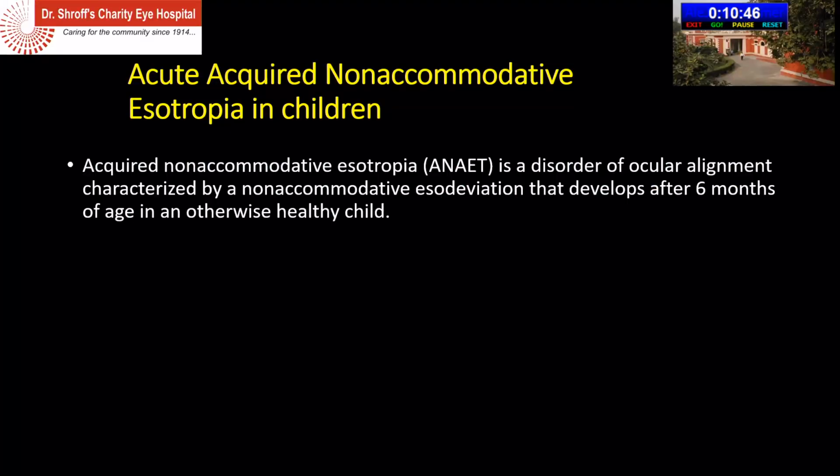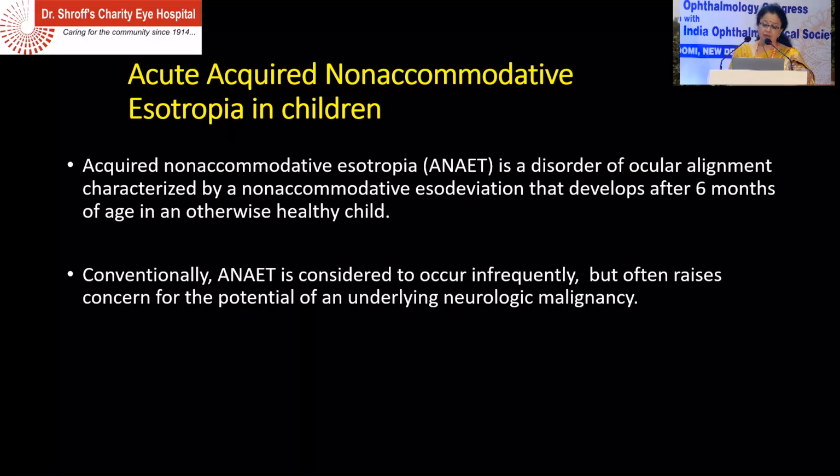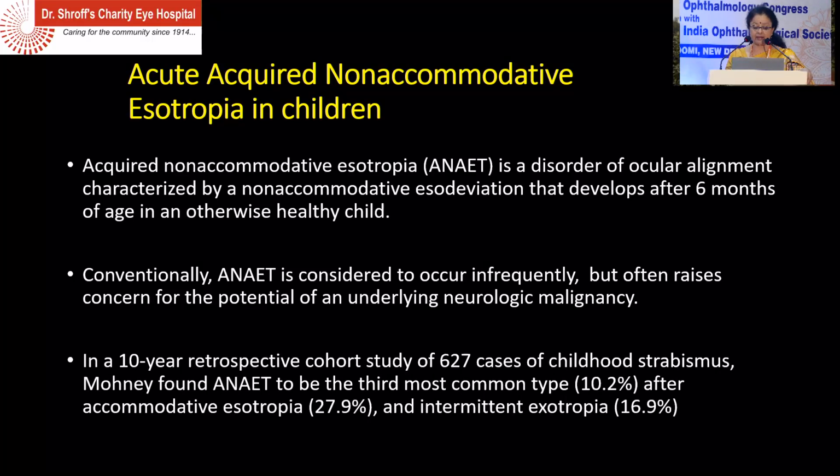And I would like to speak on ANET in children. As ma'am said, it's increasing now. So acute acquired non-accommodative esotropia in children is a disorder of ocular alignment, which is characterized by non-accommodative esodeviation. It develops after 6 months of age, in an otherwise healthy child. It occurs infrequently, but often raises concerns for the potential of an underlying neurological malignancy.